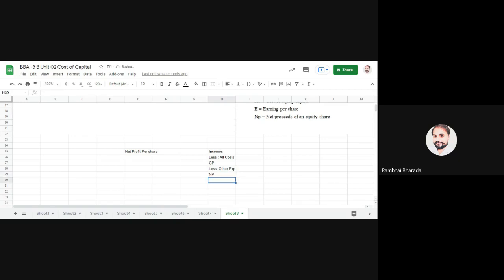From the net profit, if you deduct the interest, it becomes profit before tax.